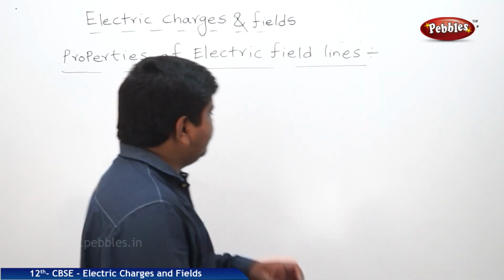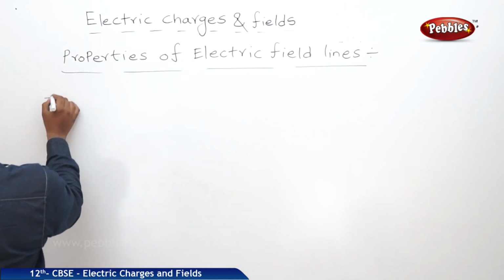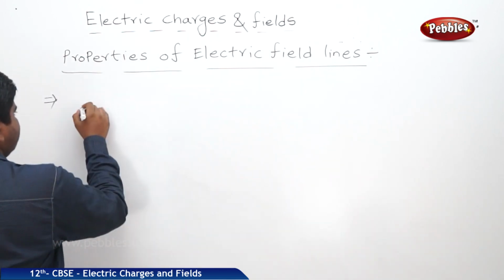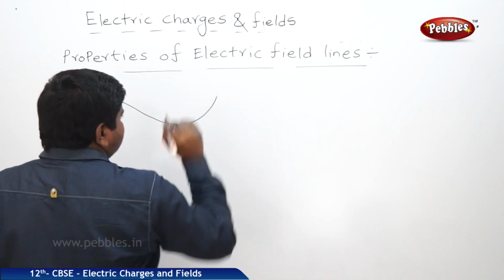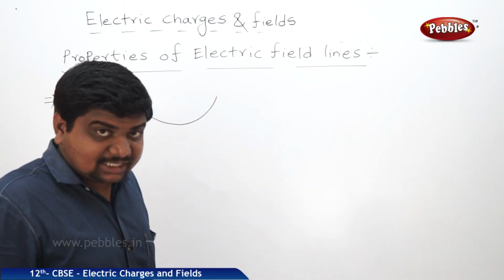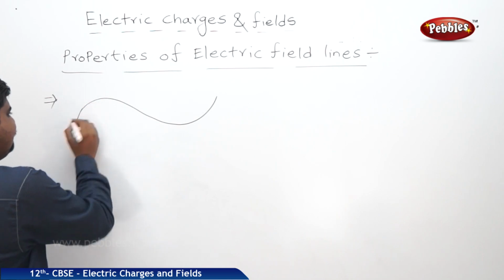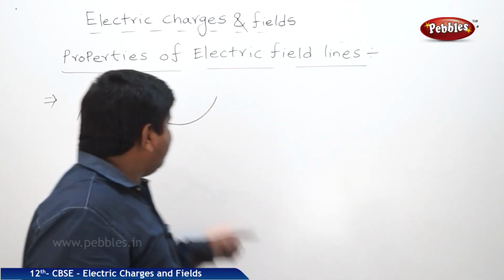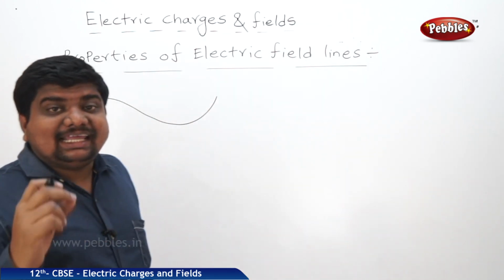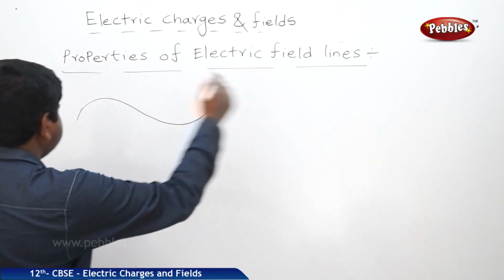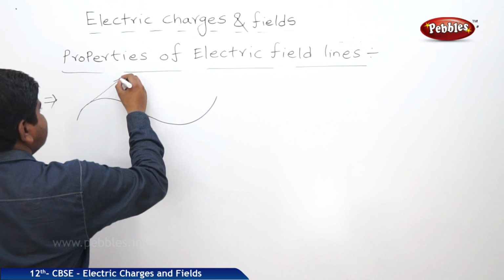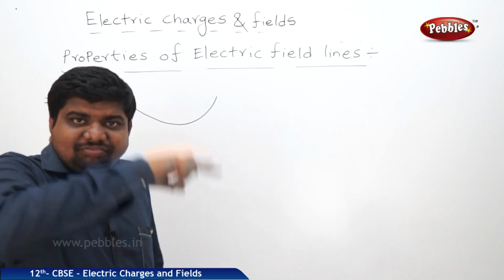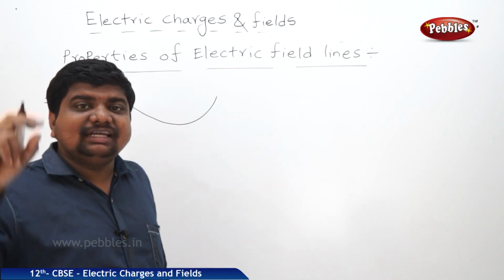The next property will be like this. As we discussed, electric field lines are curved in path. So suppose this is one of the curves which is emanating from one charge and terminating at another charge. The tangent to this electric field line at any given point, please repeat, the tangent at any point on this line gives us the direction of electric field intensity. How to write the tangent? This is one of the ways to write the tangent. So the tangent at any point on the curve gives the direction of electric field intensity.